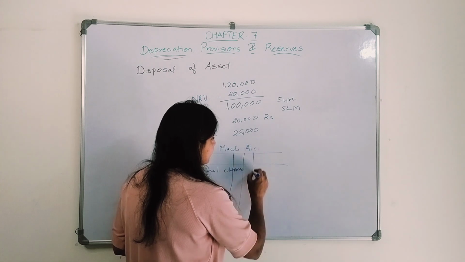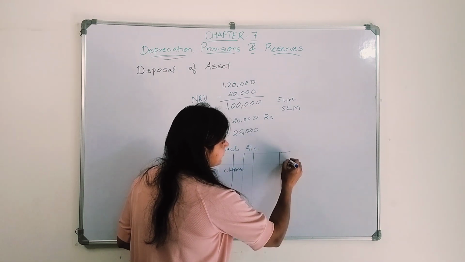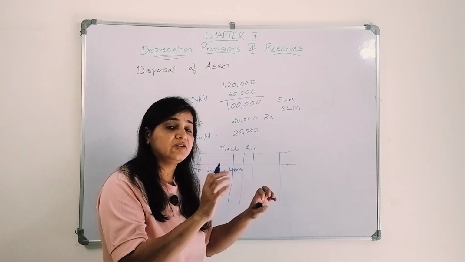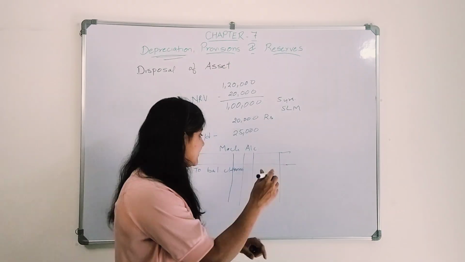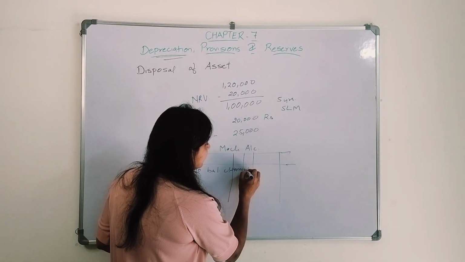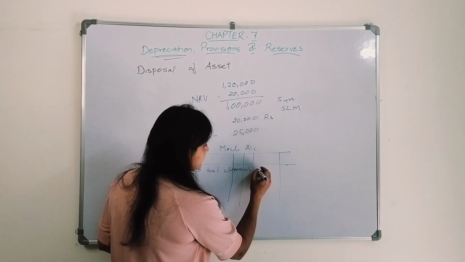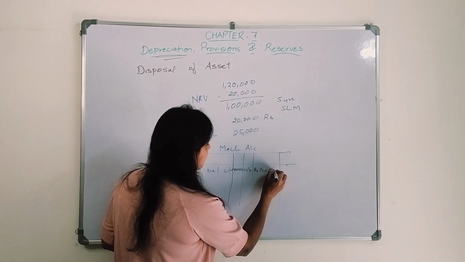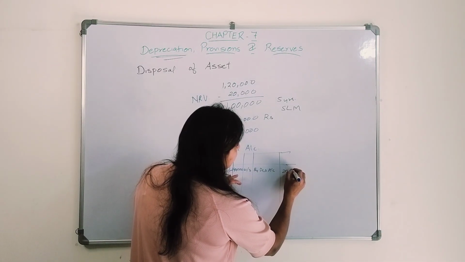Now I sell that particular machinery. Before that I need to charge depreciation, since I used that machinery in the 5th year. So on 31st of March, by depreciation account, how much will it be? 20,000.